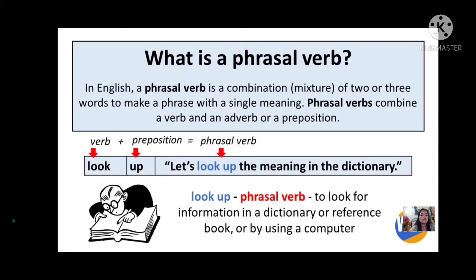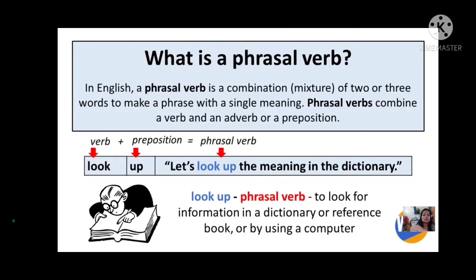A phrasal verb is a combination of a verb and a preposition or an adverb. The words come together and create a meaning which differs from the meaning of the individual words if taken separately. The words mixed together are known as phrasal verbs.